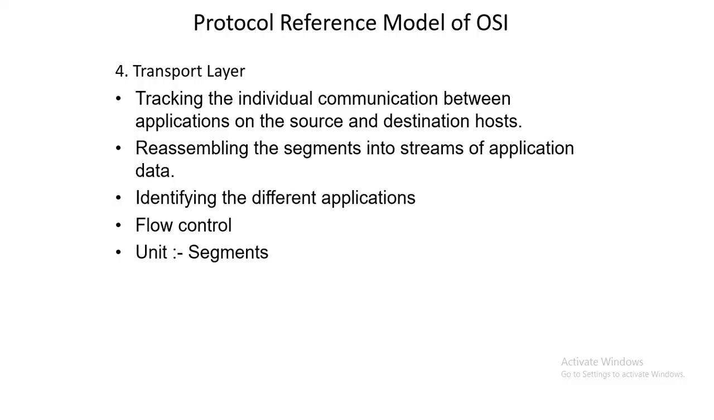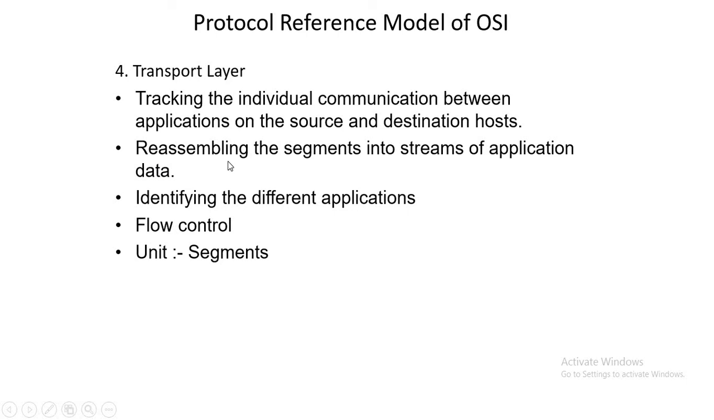Now the next layer, that is the transport layer. So let's see what the responsibilities of the transport layer are. Tracking the individual communication between applications on the source and destination host. Just like the facilities you get from a transporter whenever you are sending your luggage, or sending a courier through a courier service, the same thing is here. The responsibility of the transport layer is to forward the data from the source side to the destination side. For this, the transport layer is responsible.